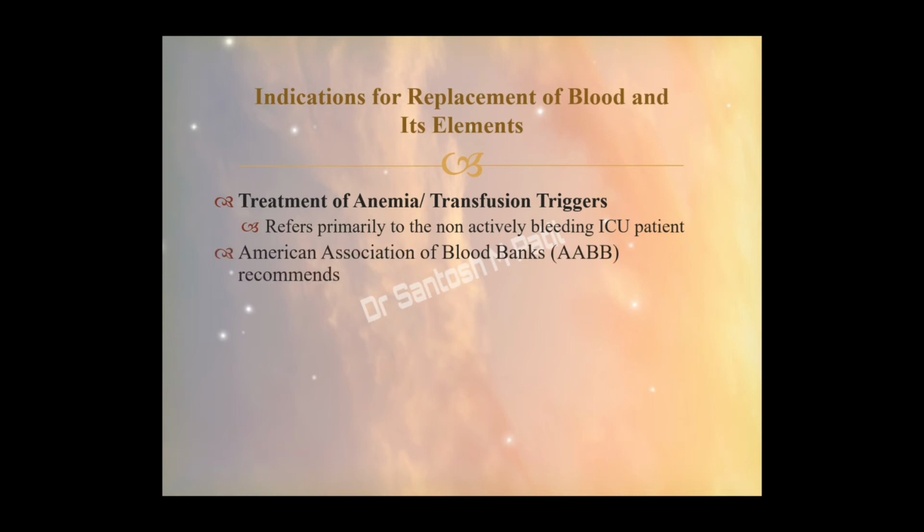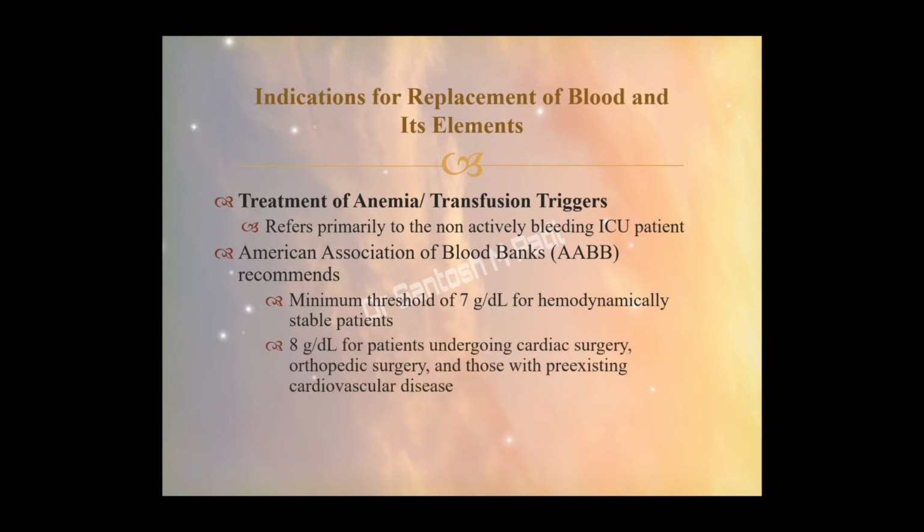The American Association of Blood Banks recommends a minimum threshold of 7 gram per deciliter for hemodynamically stable patients. So 7 is the minimum requirement of hemoglobin, and 8 gram per deciliter for patients undergoing cardiac surgery, orthopedic surgery, or those with pre-existing serious disorders. If the patient is symptomatic, meaning there is an anemia and the patient has symptoms, the patient must compulsorily have 1 RBC unit transfused at a time.